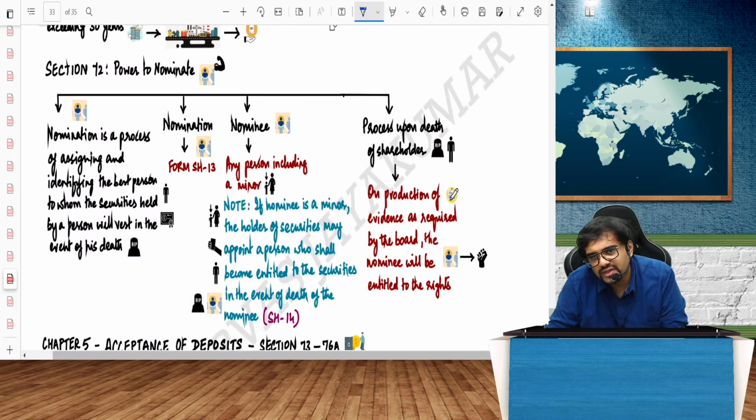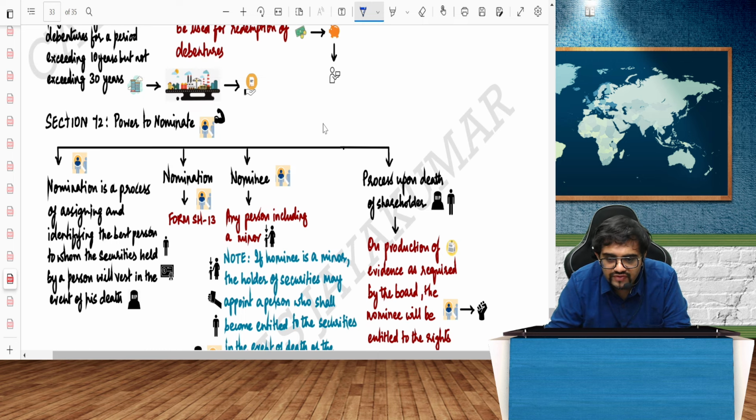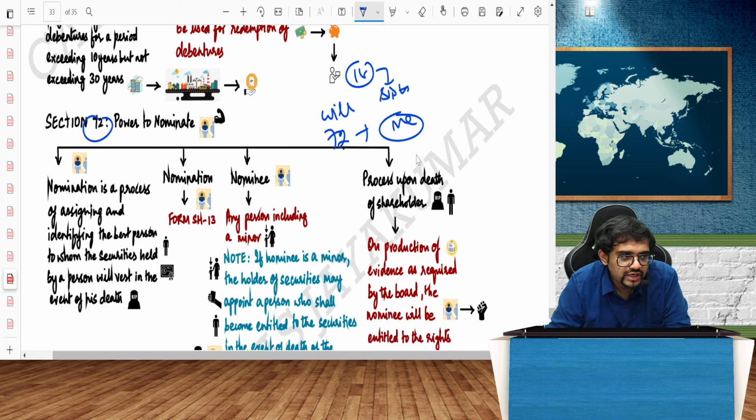Then can I nominate also in my share? Can I nominate that if I die, somebody else will take up the share? Yes, nomination will be there. If nomination is there and will is there, what will override what? In a will, my grandfather has given 1 crore worth of shares to my sister. But in section 72, he has given it to me. Who will it go to? Will prevail or 72 will prevail? The law says 72 will prevail.